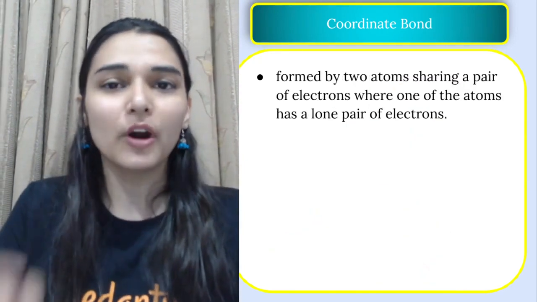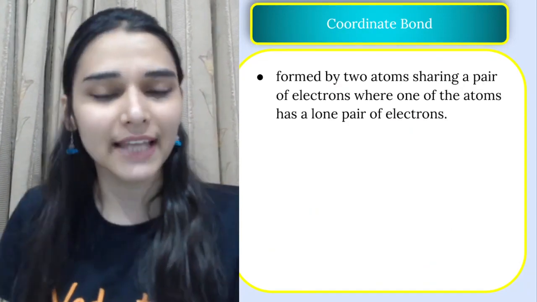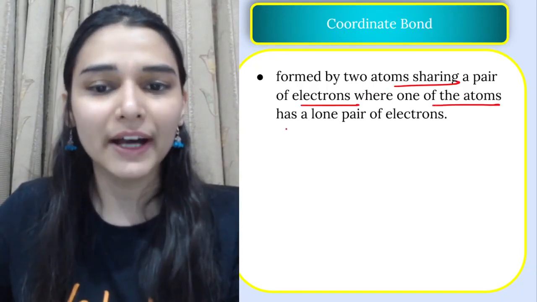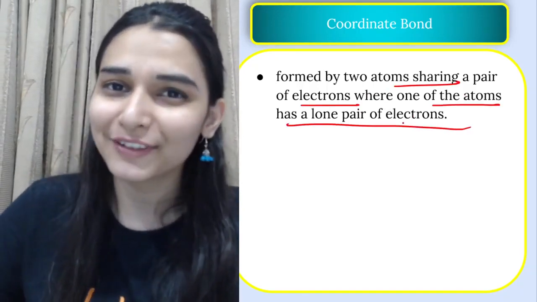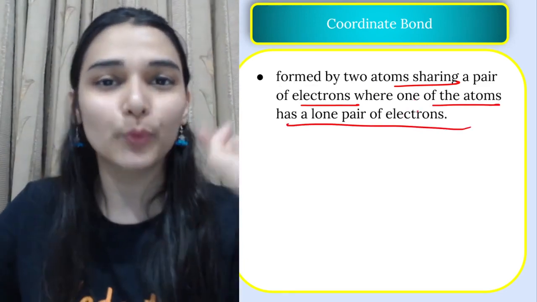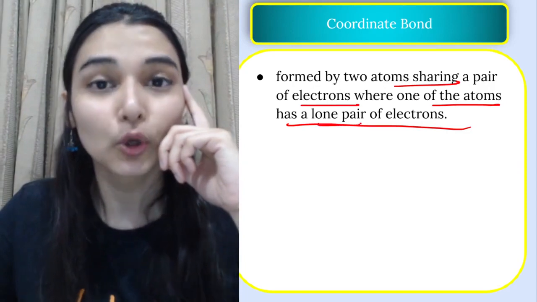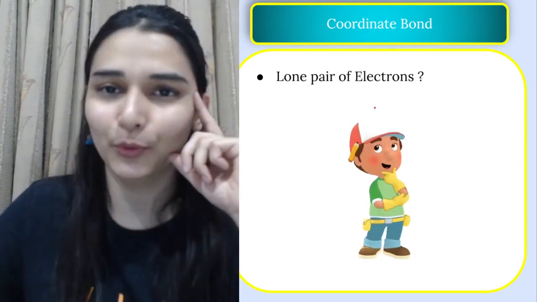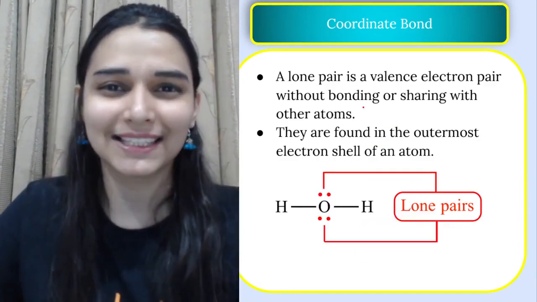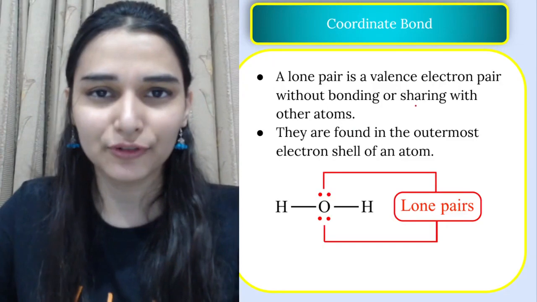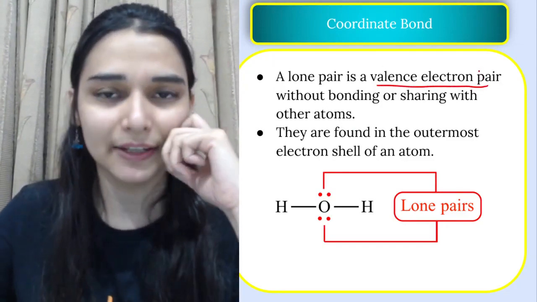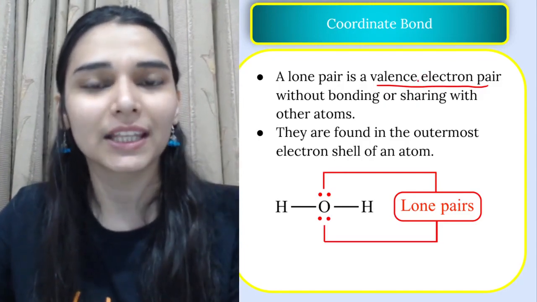So how will a coordinate bond form? What is the condition for that? We have to understand everything. See this point: it is formed by two atoms sharing a pair of electrons, where one of the atoms has a lone pair of electrons. Condition number one: at least one atom out of the two should have a lone pair of electrons. Now ma'am, what is a lone pair? I don't understand, I only know about valence electrons. So you know about valence electrons. A lone pair is a valence electron pair which is not participating in the bond formation.